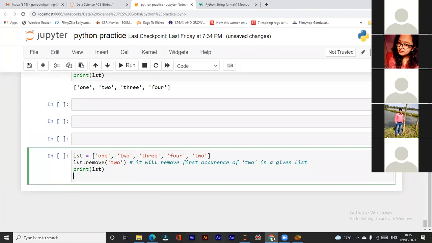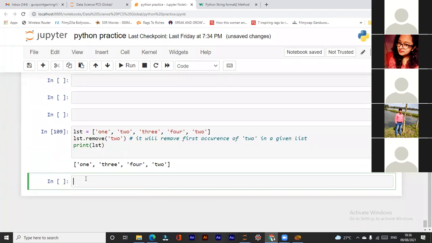We want to remove something. So what will remove do? It will remove the first occurrence of 2 in a given list. Wherever 2 occurs for the first time, it will remove that only. Because 2 occurs here also, it will not remove that. It will only remove the first occurrence of 2.